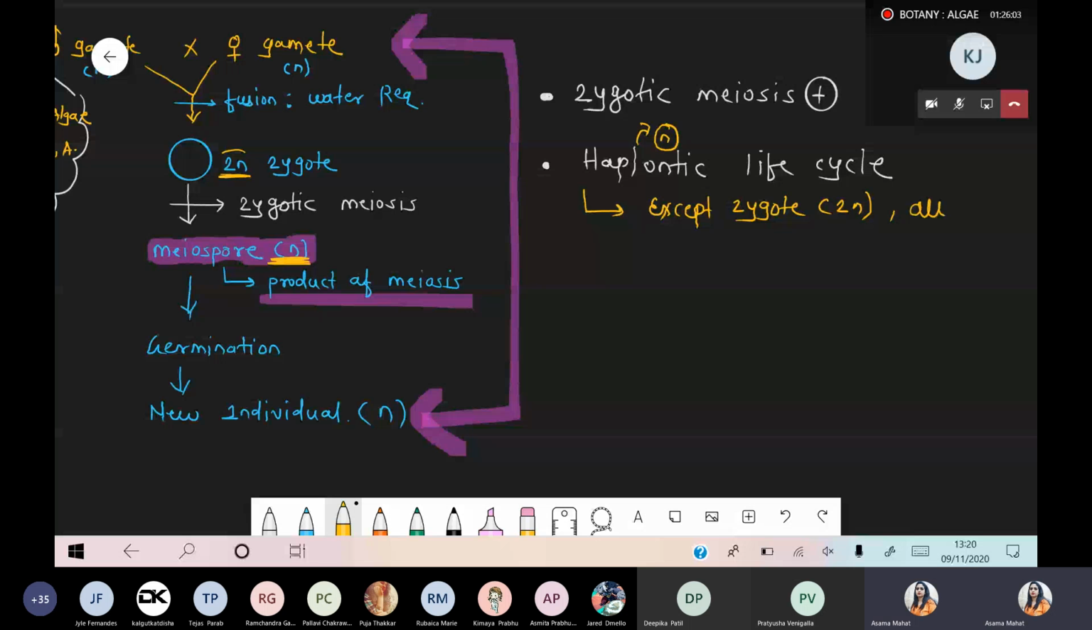Sound is clear now? Deepika, sound is clear? Okay.